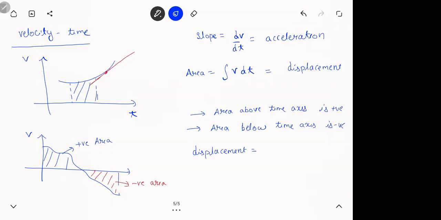It's like this, na? If I say I'm walking plus 5 meters, means I'm going front 5. If I say minus 5 meters, means I'm walking 5 meters backward. So displacement will be positive area minus negative area. Distance will be, now see, what is distance? You go front or come back, it doesn't matter. I will always add up the positive area plus negative area. So if the area is below the time axis, it is negative, above it is positive. Put it down, we'll do a problem on this thing. But ask me if you're confused any particular step here.